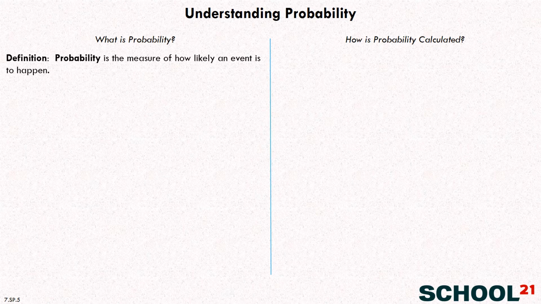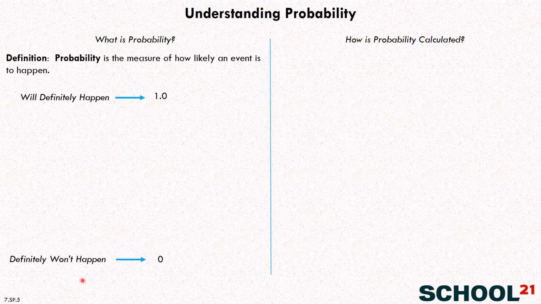The thing is, you can use math to actually quantify how probable an event is. And when we say probable, we're going to measure it based on a scale of 0 to 1. So let's go ahead and put those numbers in. If a probability is way up here at 1.0, that means that event is definitely going to happen. It's something like, what's the probability that the sun will rise tomorrow? It's pretty much 1.0. It's going to happen.